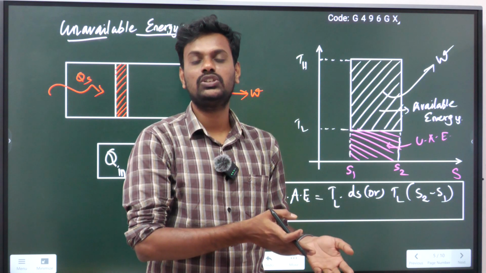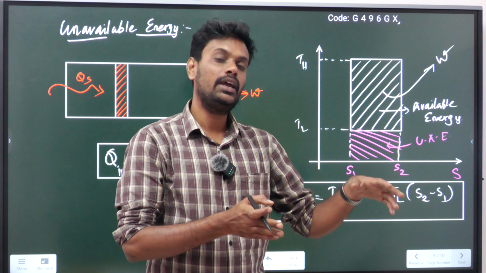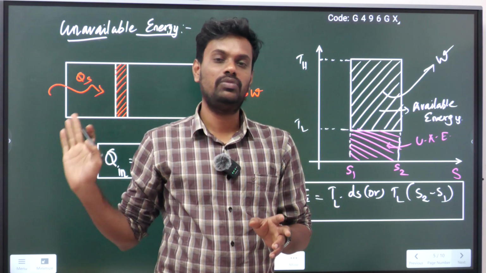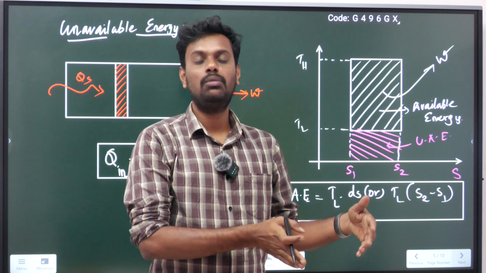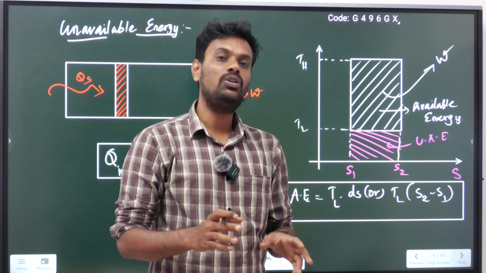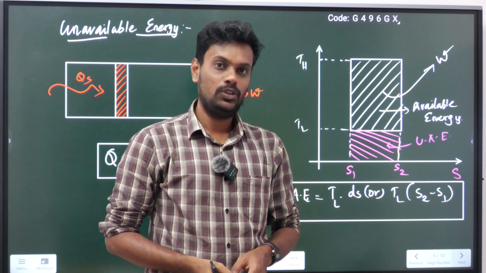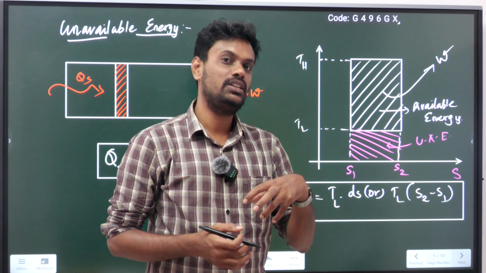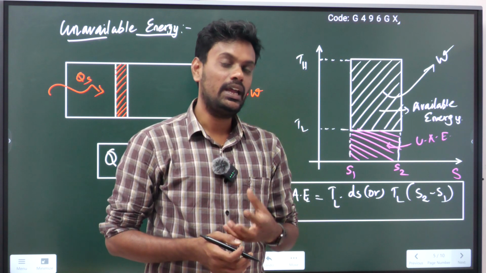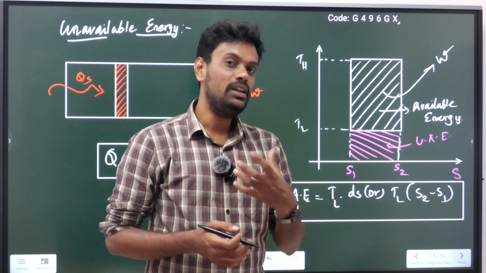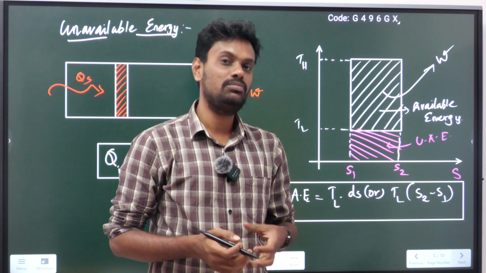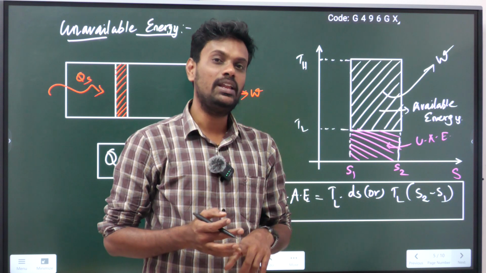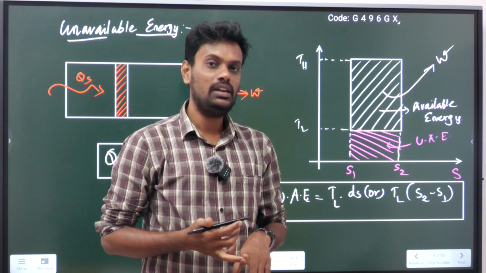What is unavailable energy? Suppose I want to go 5 kilometers, but I can travel only 1 kilometer, because only this much energy was given as input, and with this I can do only this much. Then why am I not able to travel further? Because some amount of energy is rejected from the system. That energy which is not available inside the system, the energy which is rejected from the system, is called unavailable energy. Hope you clearly understand what available energy and unavailable energy are, right?